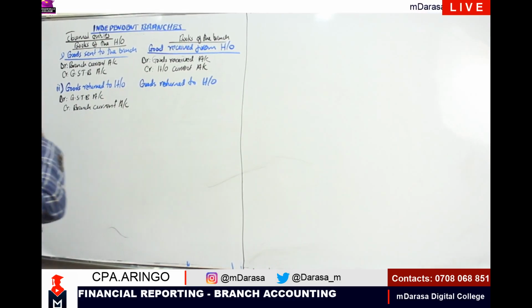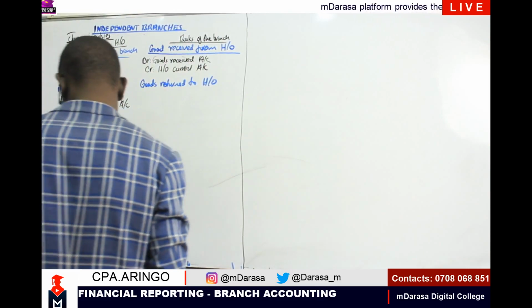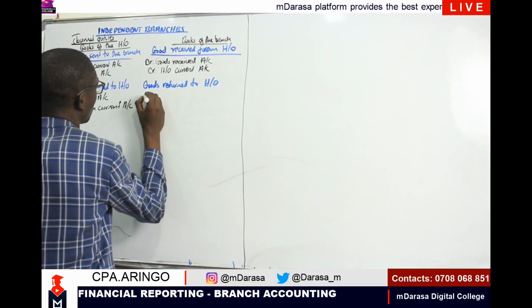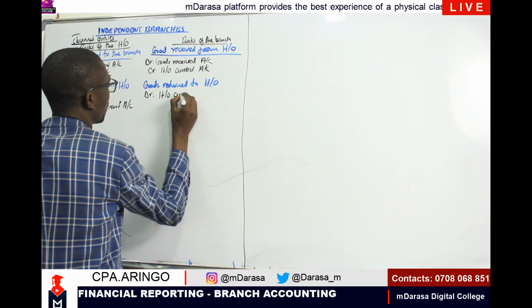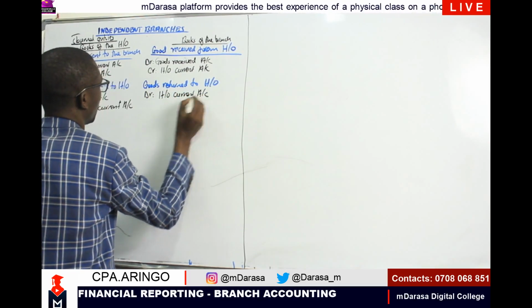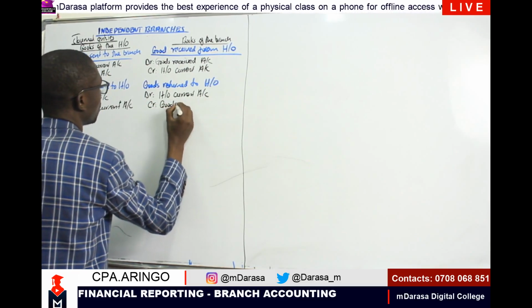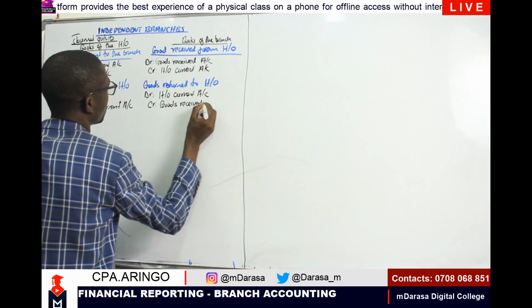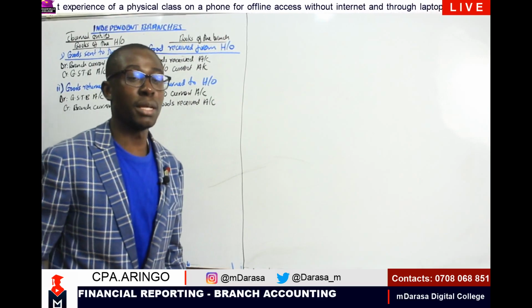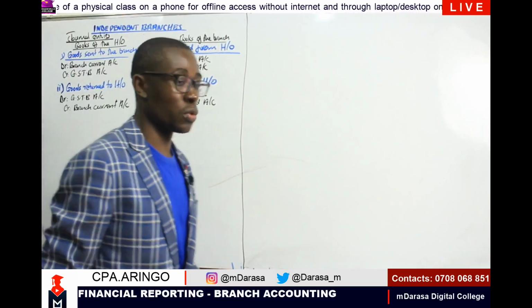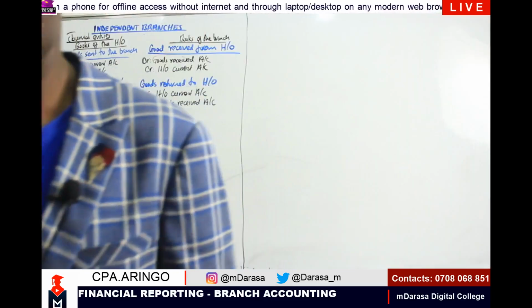Whereas on this other side, it will be the opposite again, whereby we are going to debit our head office current account. I'm returning the goods. So debit head office current account, and we are going to credit our goods received account. That will be the entry that we are going to consider when goods have been returned. Okay? Now, consider the next point, my good students.